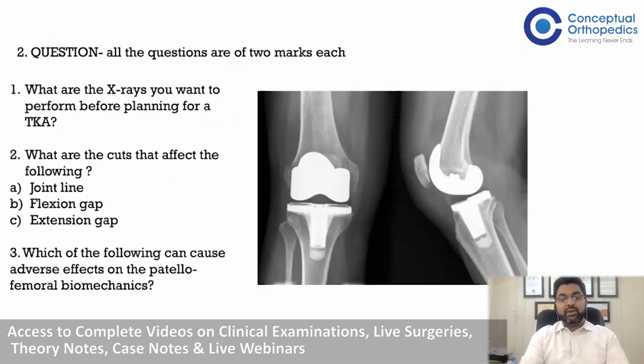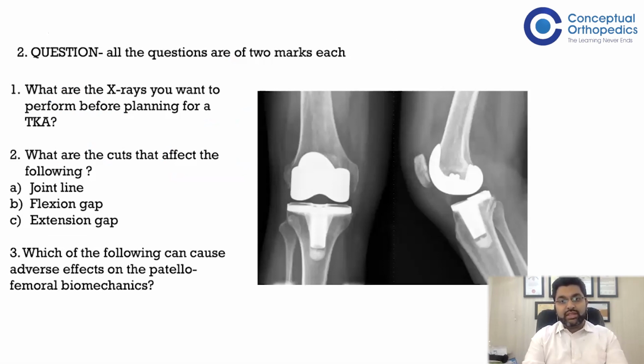The second question shows an X-ray, and the examiner may ask which X-rays you may want to perform before planning for this surgery. The second question could be which cuts will affect the joint line, flexion gap, and extension gap.